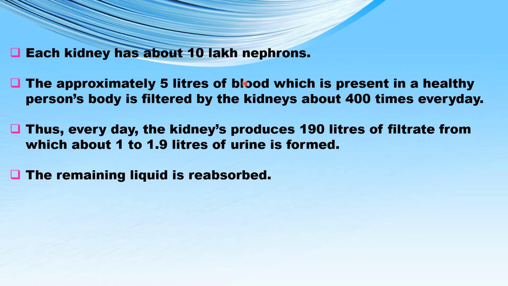Approximately, we have 5 liters of blood in our body. This 5 liters of blood, which is present in every healthy individual, passes through the kidney about 400 times in a day. And when the blood passes 400 times every day through the kidney, it produces 190 liters of fluid, which is called the filtrate. Out of this 190 liters of filtrate, about 1 to 1.9 liters of urine is formed. The remaining filtrate is reabsorbed into the bloodstream.